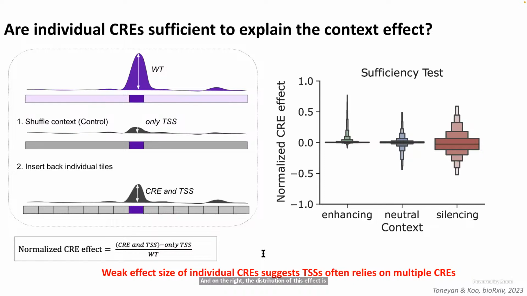In enhancing context sequences, we mostly see positive effect crees, while in neutral and silencing contexts, there is a range of positive and negative effect crees. Surprisingly, we don't see any individual crees reaching a normalized cree effect of 1, meaning that none of them can individually on their own explain the whole effect of the context. Therefore, TSSs rely on multiple crees to get regulated.